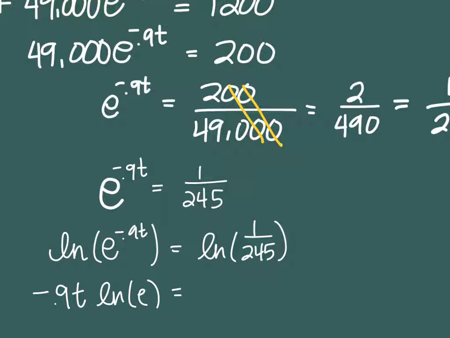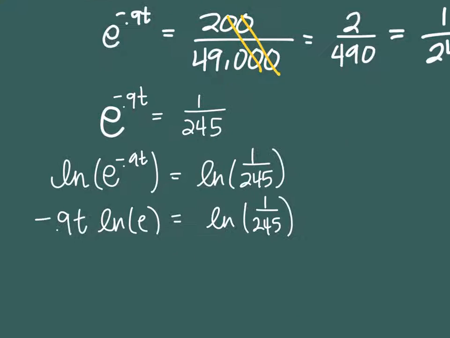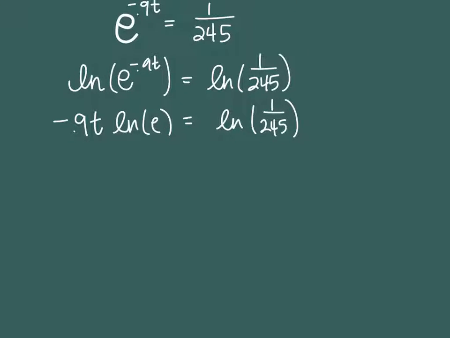There's nothing I can pull to the front. Well, yeah, I could. It's 245 to the negative first, but we'll just leave it. Okay, we know that ln, our good friend Lenny, is 1. So that leaves me with negative 0.9t equals natural log of 1 over 245.